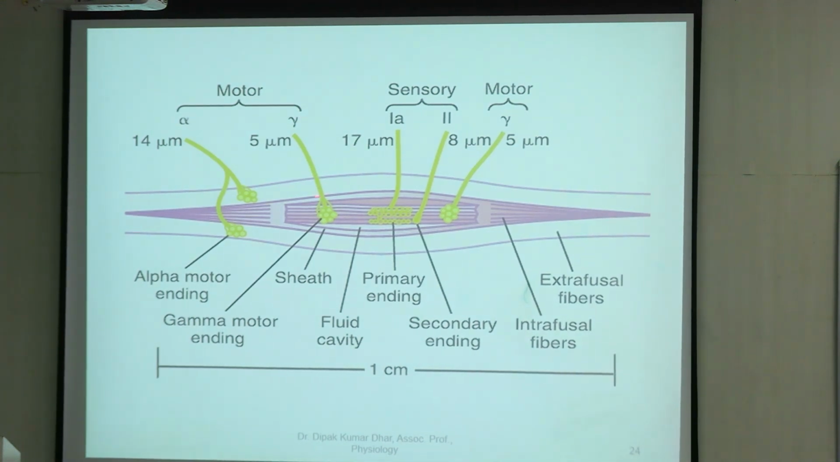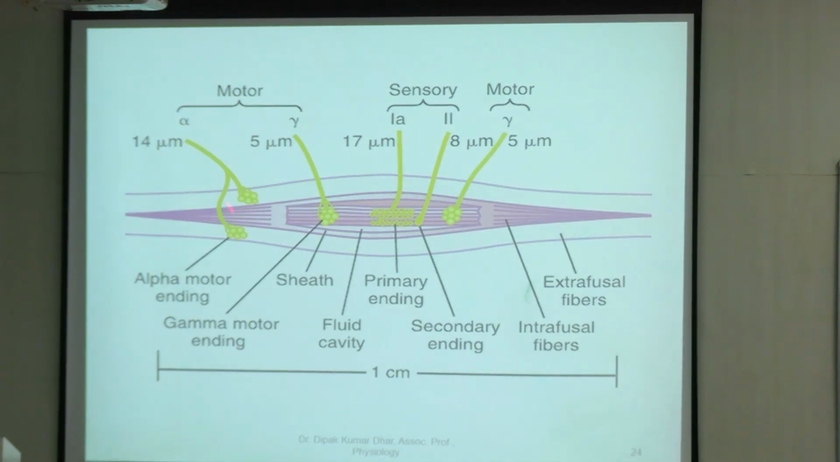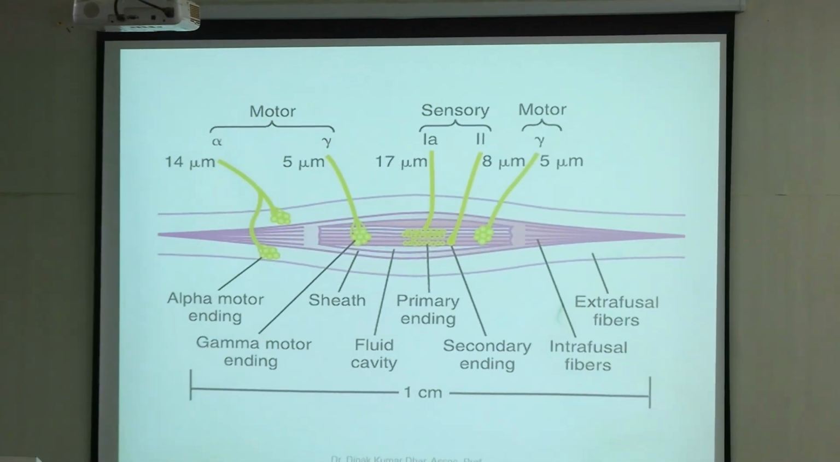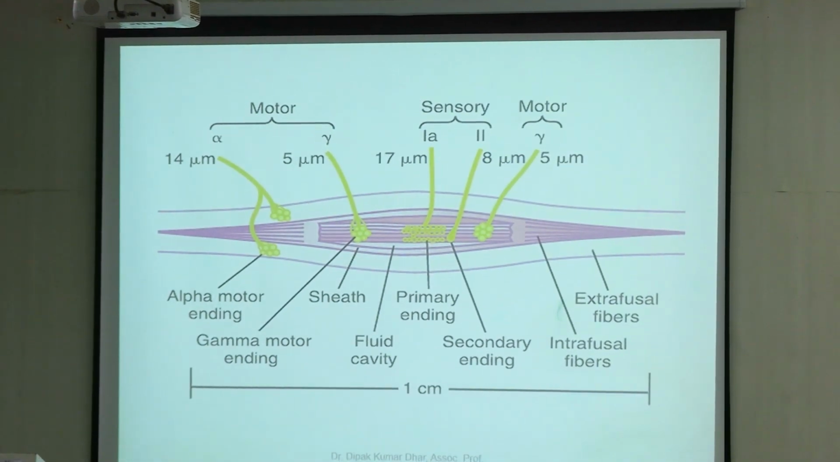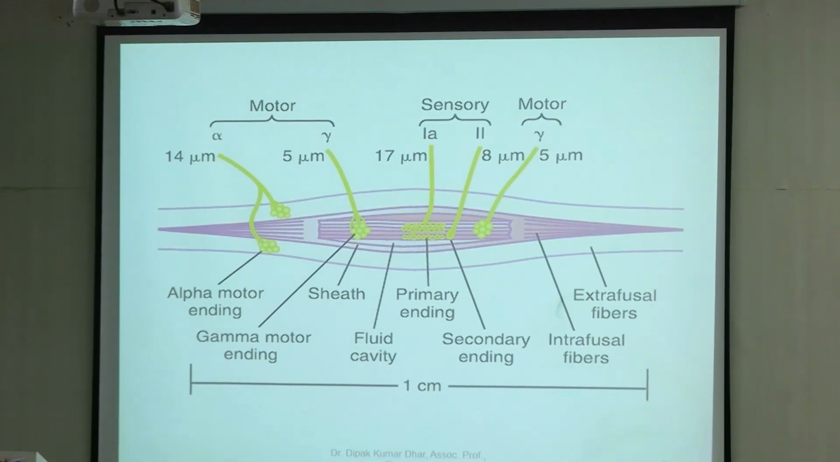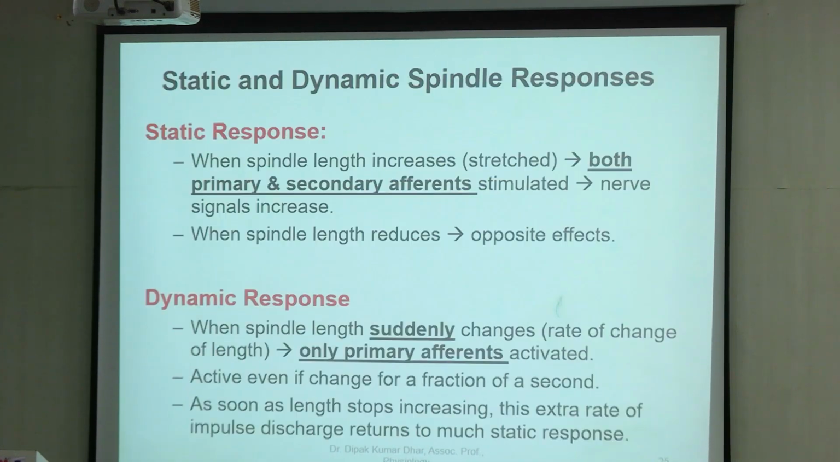The gamma fibers in the motor, as you can see, at both ends are 5 micrometers in diameter, so they are thinner. And alpha neurons, which supply the rest of the muscle, the extrafusal fiber, as you can see, A alpha is 14 micrometers. So you get an idea about the different dimensions of the nerve fiber as well as the total spindle length.